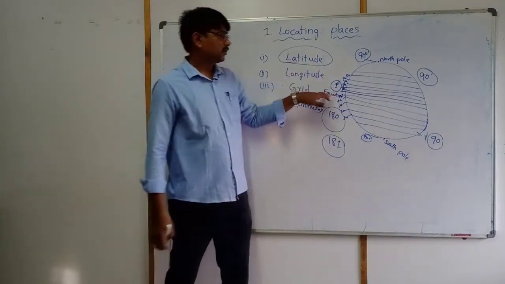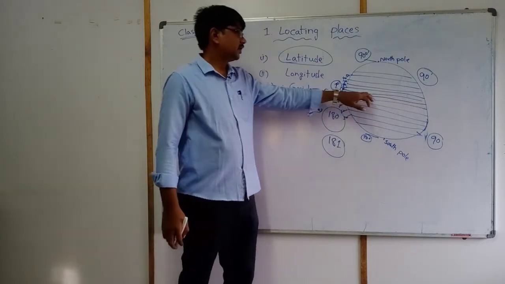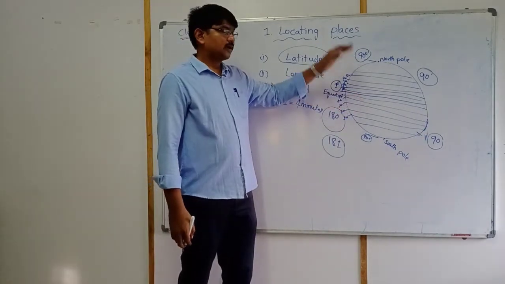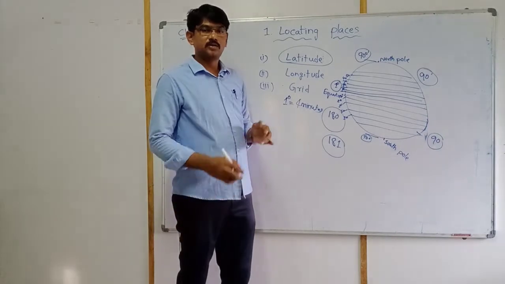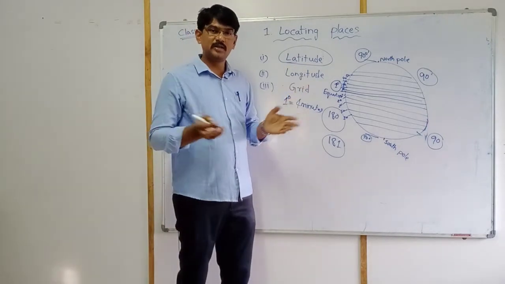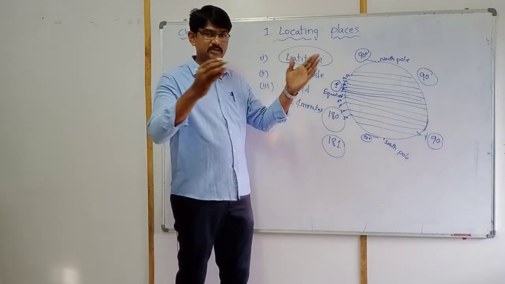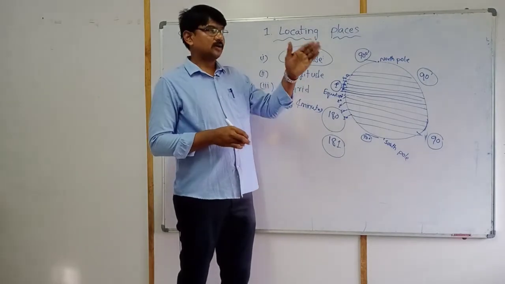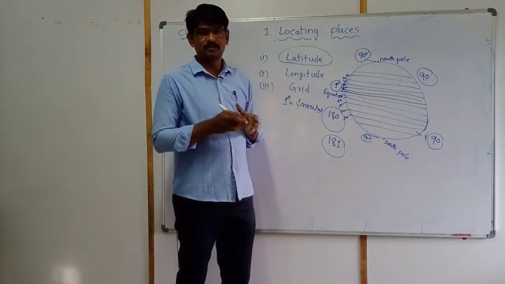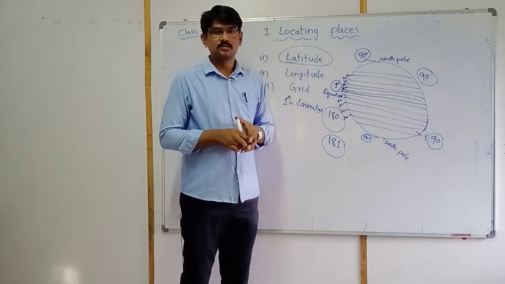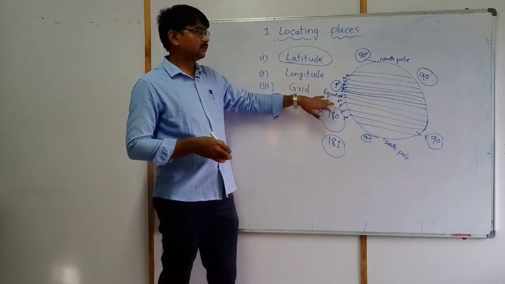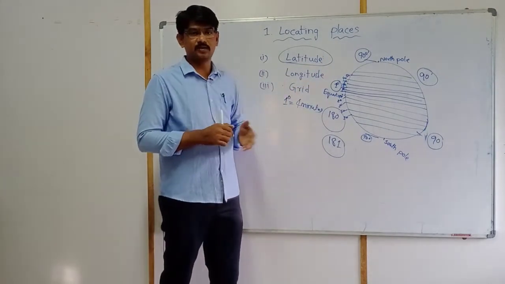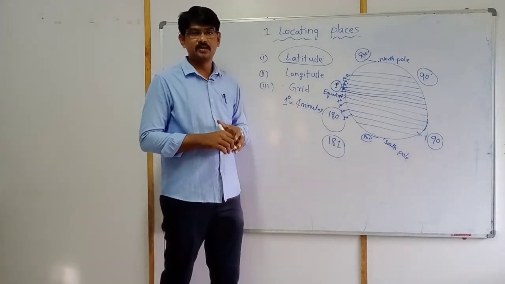What is latitude? The equator is dividing the earth. What is the earth? Earth is a planet. On the earth only, human beings and so many lives are surviving. Why? So many facilities are there on this earth. There is no possibility on other planets. So earth is the third biggest planet. Earth is the third nearest planet to the sun. At the same time, earth is the fifth biggest planet.